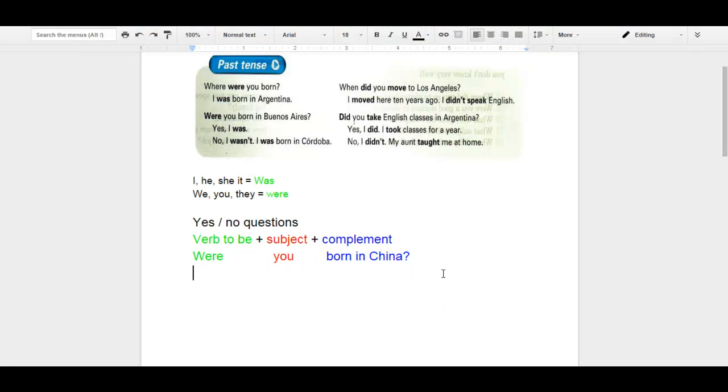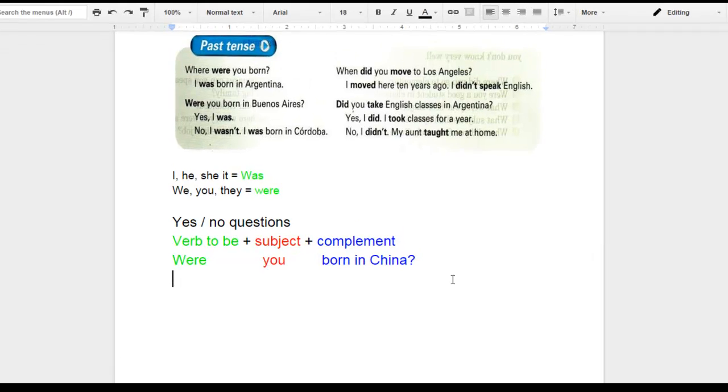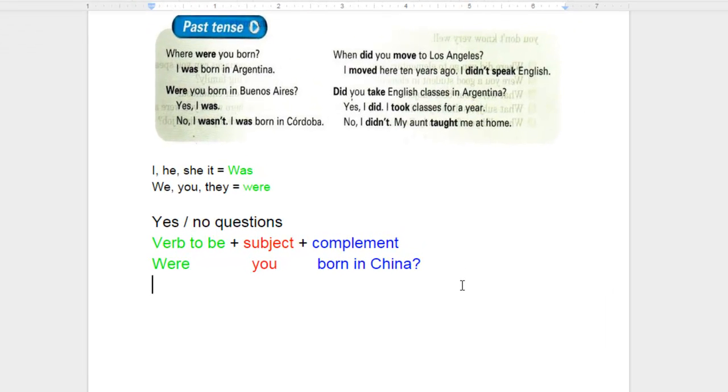So in order for us to make questions in the past using the verb to be, we're going to use the verb to be in the past, either was or were. I mentioned that we need to recall the rule that we learned in our previous lesson in order to understand that. Then this follows the subject, and then this will follow whatever complement you want to ask.